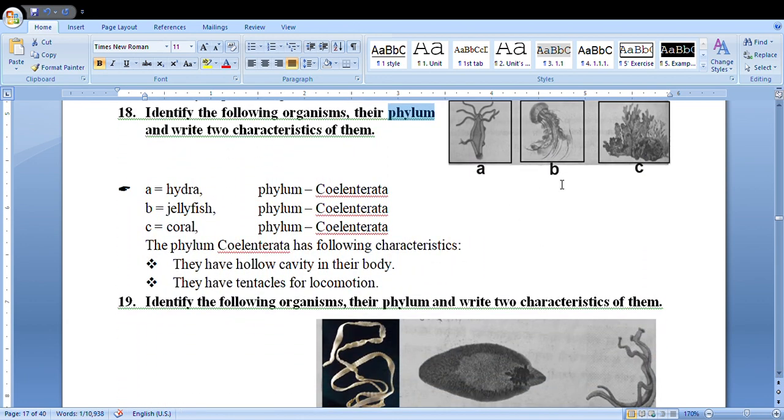Similarly, here also identification of the organism. A is hydra, B is jellyfish, C is coral. Their phylum: hydra, Coelenterata; jellyfish, Coelenterata; and coral, Coelenterata. They have a hollow cavity in their body, they have tentacles for locomotion.